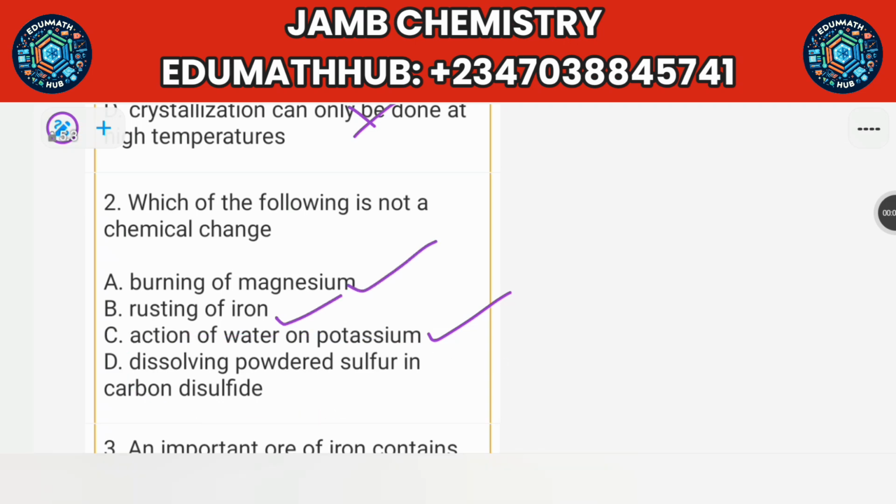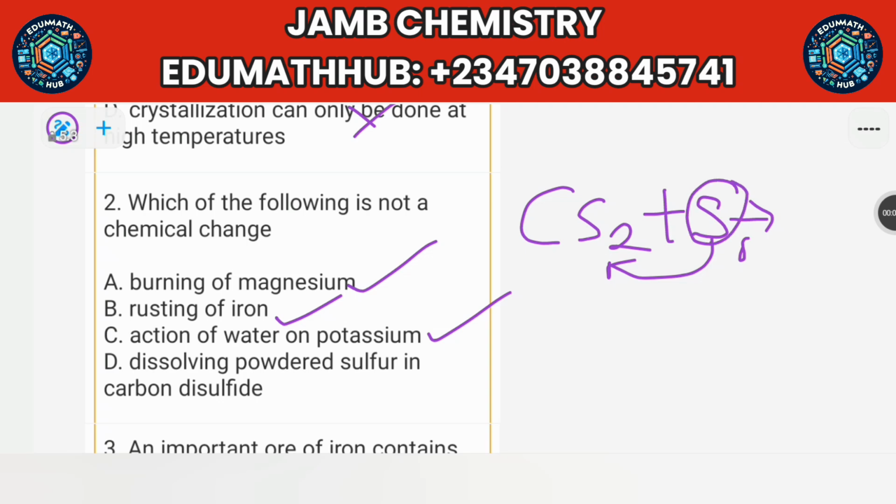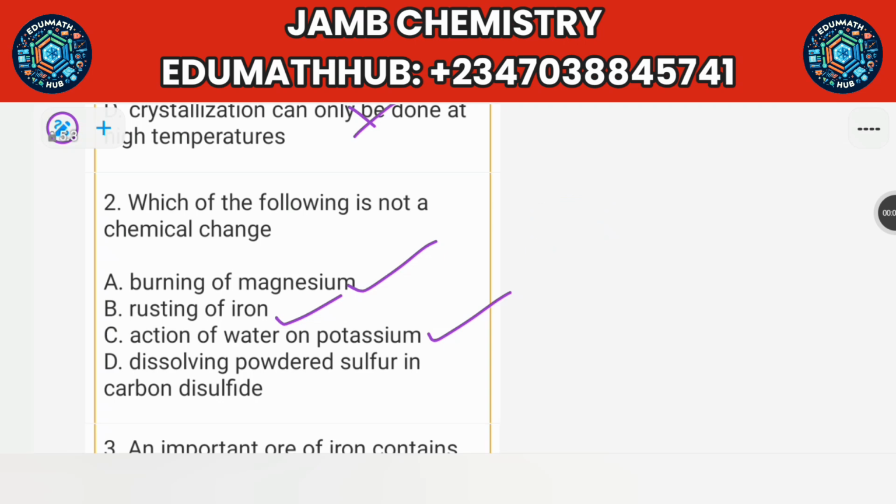Okay, dissolving powdered sulfur in carbon disulfide. Carbon disulfide is CS2. That's the formula. When combined with sulfur, the sulfur will not react with the carbon disulfide. The sulfur will just stay on its own, so it will just be like a mixture. So you can actually get the sulfur back by evaporating the carbon disulfide. You heat it up and everything will disappear, then it will remain ordinary sulfur. So this one is a physical change. It's a physical process. So the answer is option D.